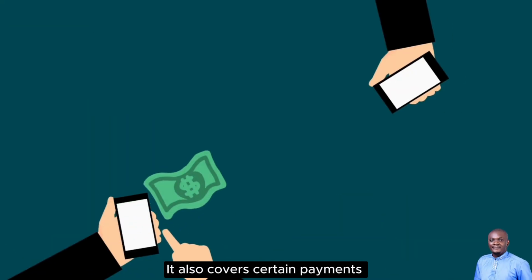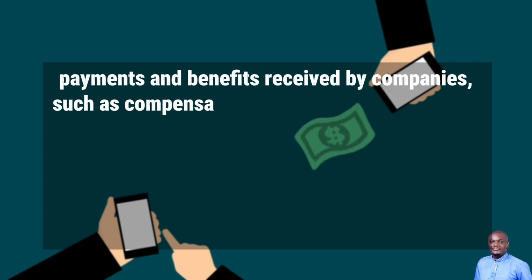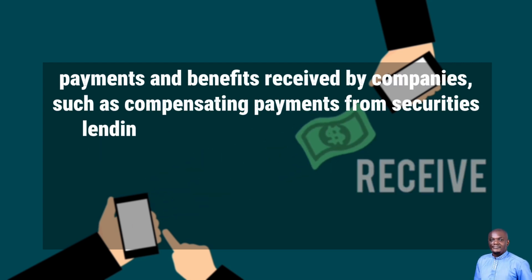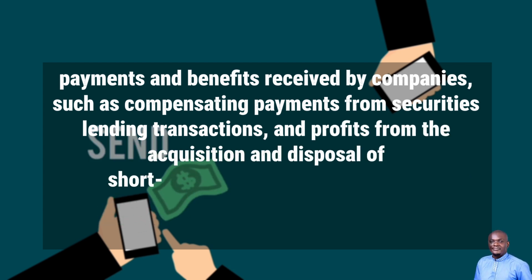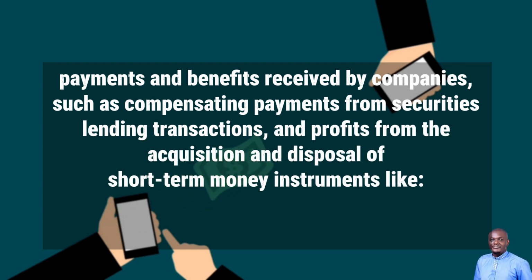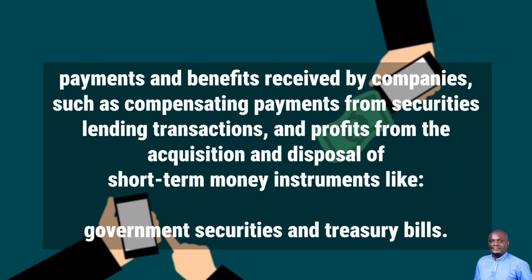It also covers certain payments and benefits received by companies, such as compensating payments from securities lending transactions and profits from the acquisition and disposal of short-term money instruments like government securities and treasury bills.